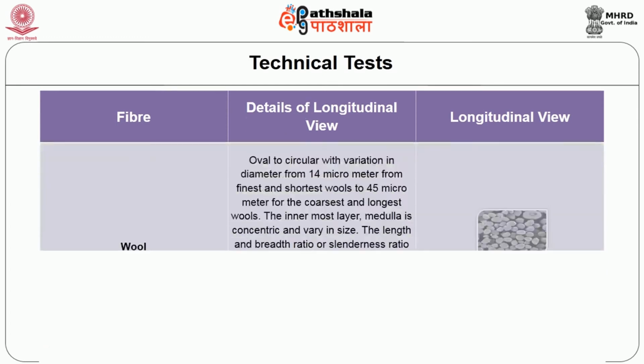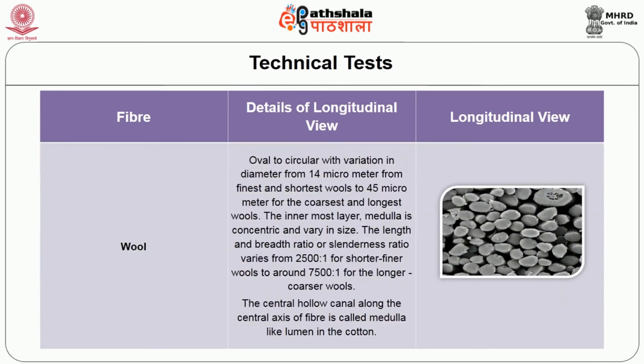coarser fibers. Regarding wool, the cross-section varies from oval to circular with diameter varying from 14 micrometer for the finest and shortest wools to 45 micrometer for the coarsest and longest wools. The innermost layer is called medulla. It is concentric and varies in size. The length and breadth ratio or slenderness ratio varies from 2500:1 for shorter, finer wools to around 7500:1 for longer, coarser wools. The central hollow canal along the central axis of the fiber is called medulla. It is like a lumen in the cotton.